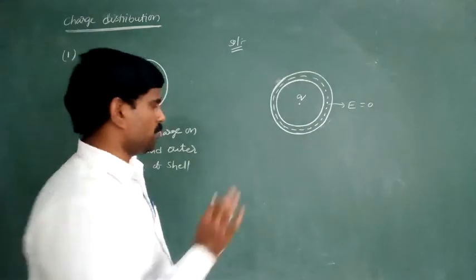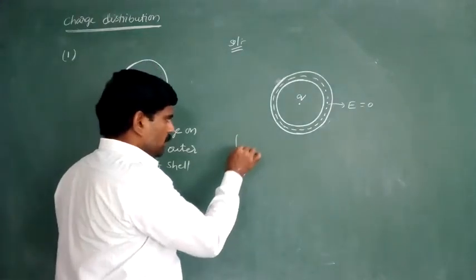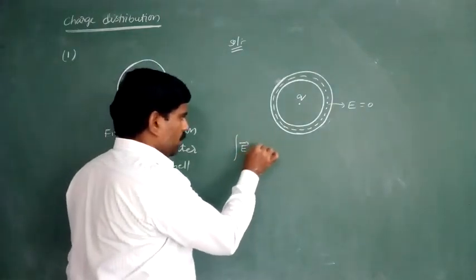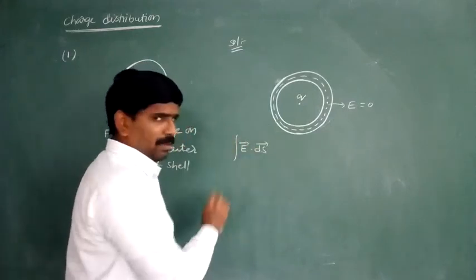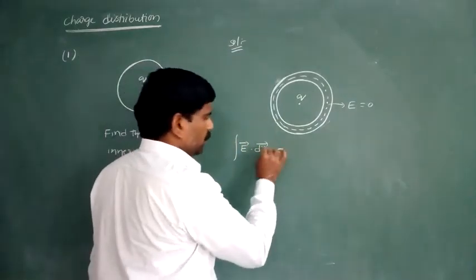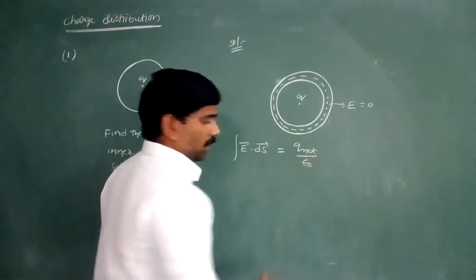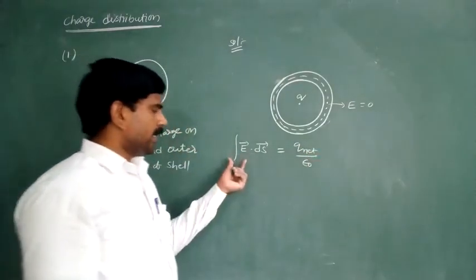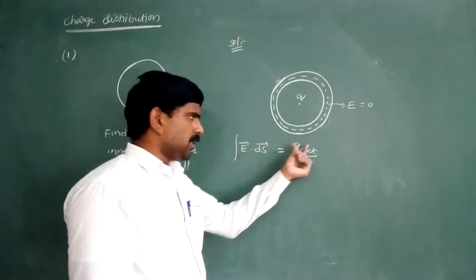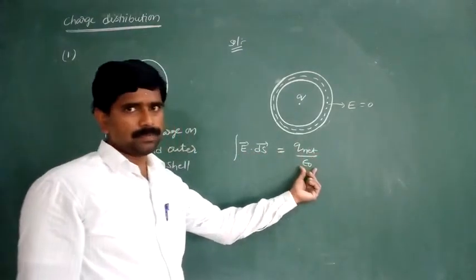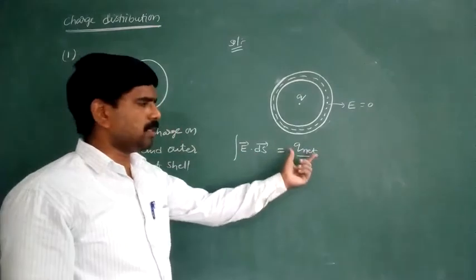Sir, how do you know that? Yes. We know the Gauss law, integral of E bar dot dS bar, or maybe A bar, is equal to Q net by epsilon naught. What is the Q net?